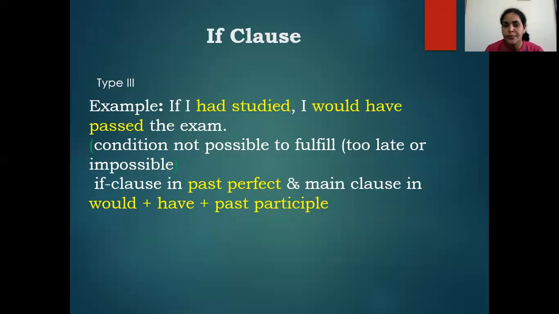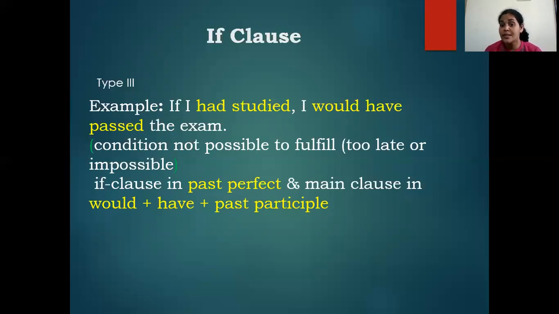Type 3. The example is, if I had studied, I would have passed the exam. If I had studied, so the if clause is in past perfect. The main clause is would plus have plus past participle. The past participle is nothing but the ed form of verbs, adding ed. So, I would have passed the exam.